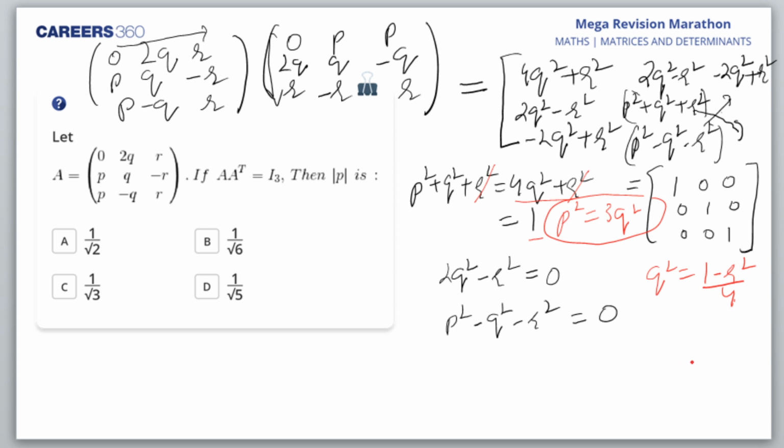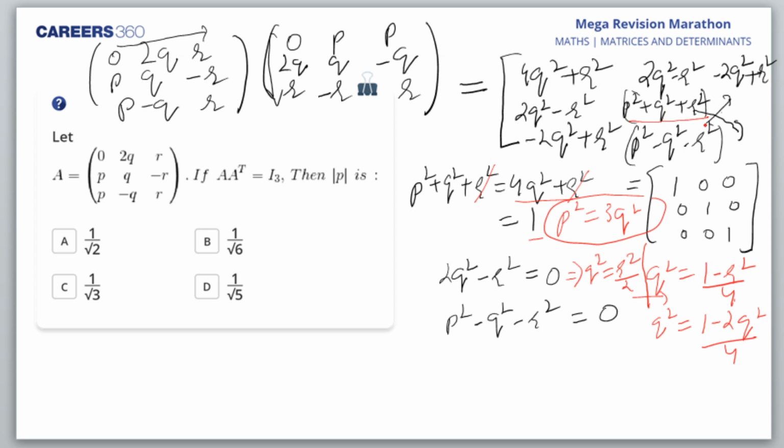So I write this. I'm interested in p. So q square is p square by 3. So here I get q square is equal to r square by 2. Q square is equal to r square by 2, or r square is equal to 2q square. So I get q square is equal to 1 minus 2q square by 4. If I put this value here, it's easier to do with A23 and A33.